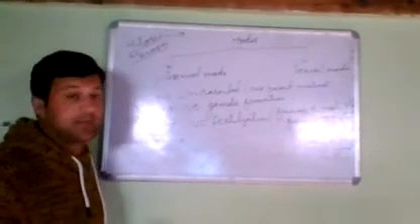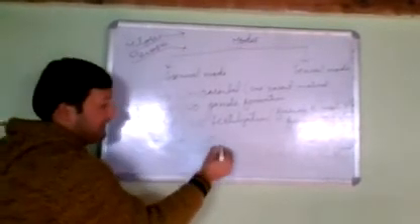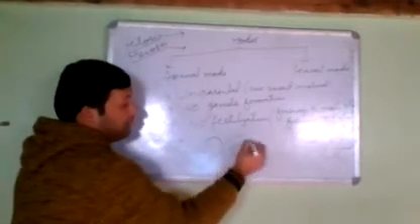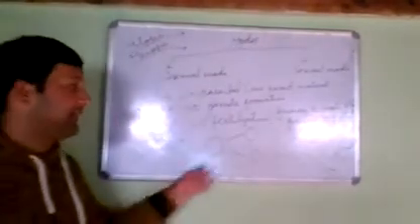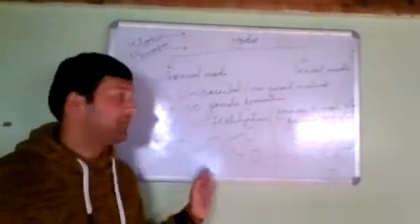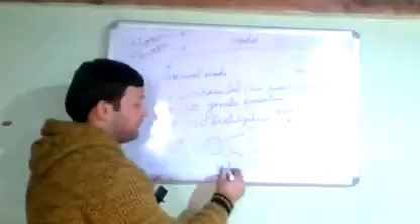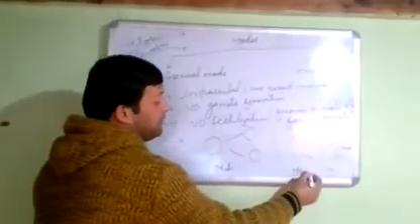If there is mitosis, the cell will undergo division and produce two cells. If there is meiosis, the cell will undergo division and produce two cells. That means in both, the cell will divide and produce two cells. Then what is the difference between mitosis and meiosis? For example, it is mitosis. For example, it is meiosis.